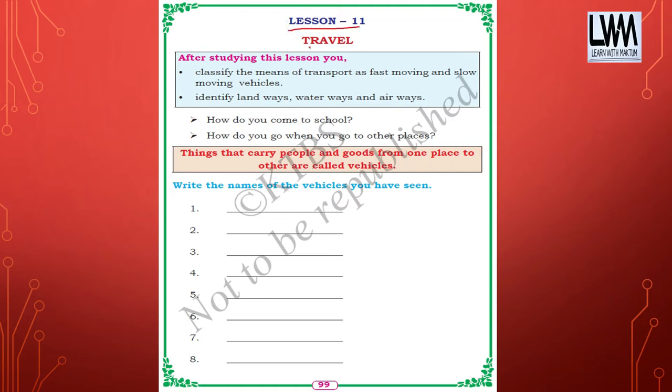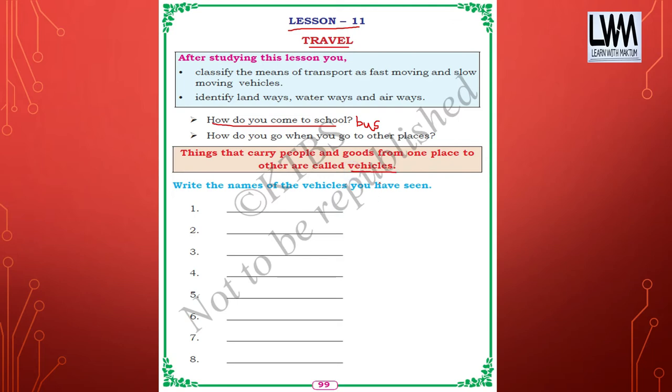Lesson 11, Travel. So how do you come to school? Some kids come to school by bus, and some come by their parents' vehicle like a bike, and some come by walk. The things which carry people and goods from one place to other are called vehicles.